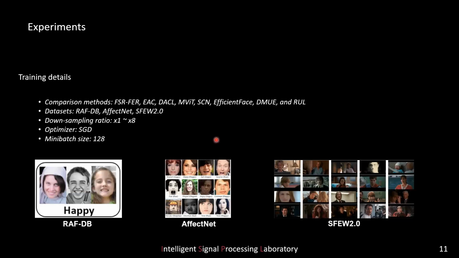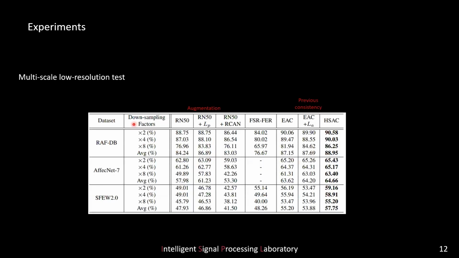We evaluate our proposed method on 3 datasets. To train the model for multi-scale low-resolution images, we set the downsampling ratio from 1 to 8 times. HSAC is our proposed method. Our method outperforms the previous method by a large performance difference at all downsampling ratios.